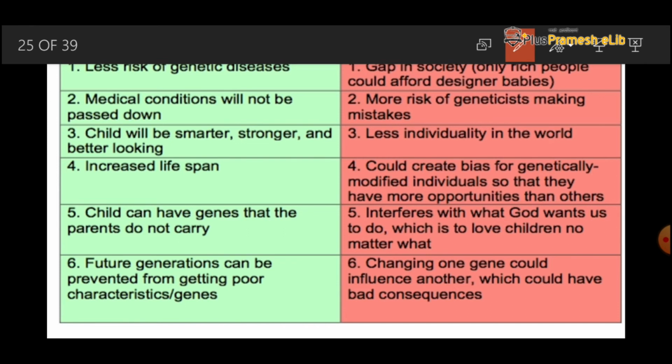Next, the child will be stronger and better looking. We can introduce characters according to our desire: how our child looks, how they grow, how the body looks, and all these characters. Increased lifespan, because it has the minimum chance of genetic disorder. The child can have genes that the parents do not carry.